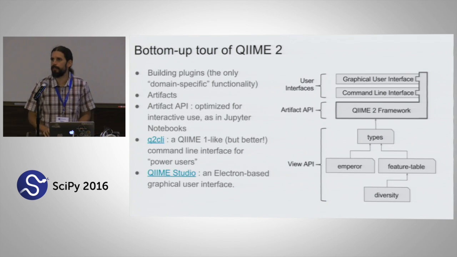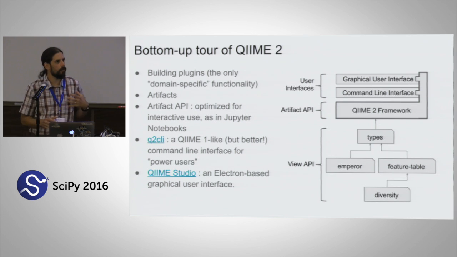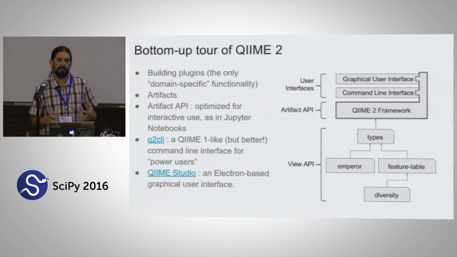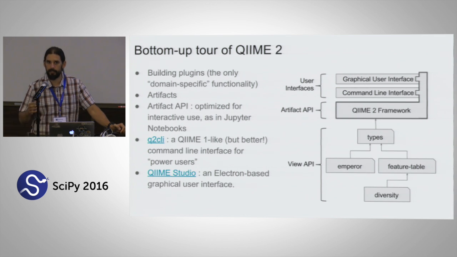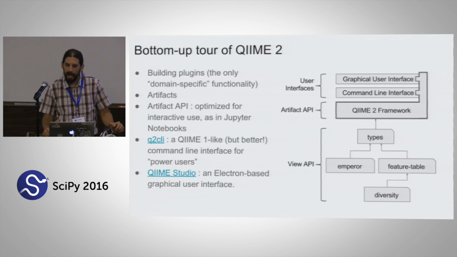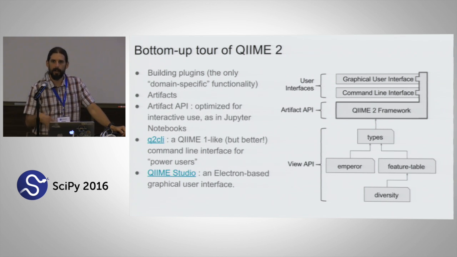What I'm going to do in this talk is give a bottom-up tour of QIIME 2. QIIME 2 is based on a plugin architecture, and all of the microbiome-specific functionality comes in the form of plugins. I'm going to talk about what it takes to build a QIIME 2 plugin, how you can plug into this system, and what that gets you. Then I'm going to briefly talk about our idea of artifacts. These are input and output data for QIIME.